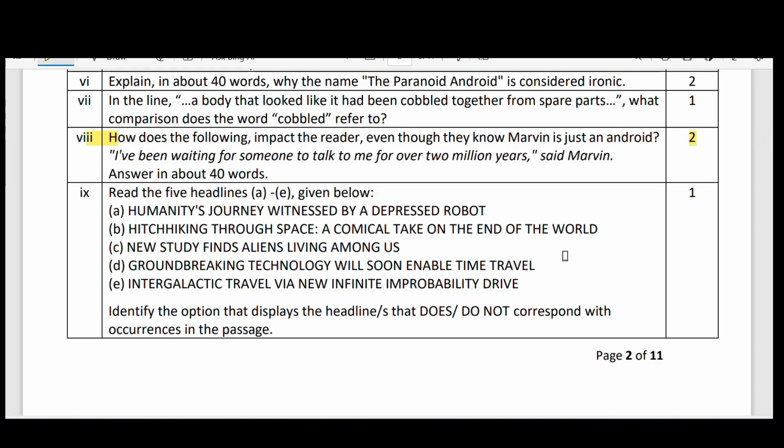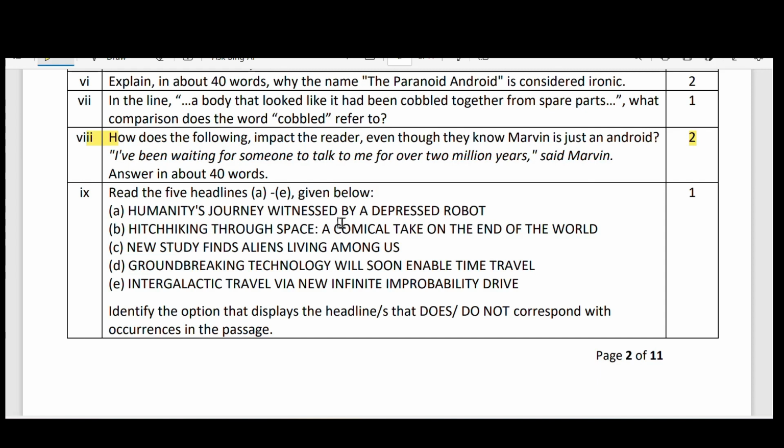Then read the 5 headlines that are given below. Here, humanity's journey witnessed by a depressed robot. So here, humanity's journey had been witnessed by... Here in this, I have been waiting for someone to talk to me for over 2... That's okay. That's over. Right. Sorry. Next, come to read the 5 headlines here.